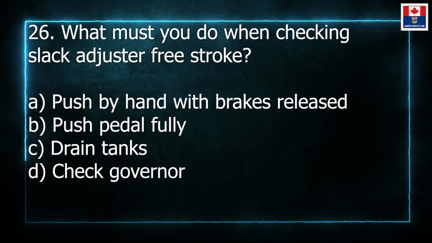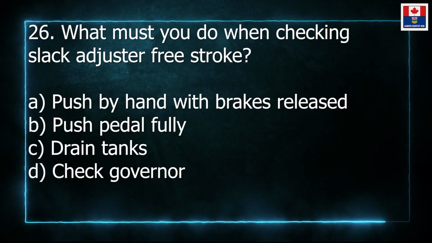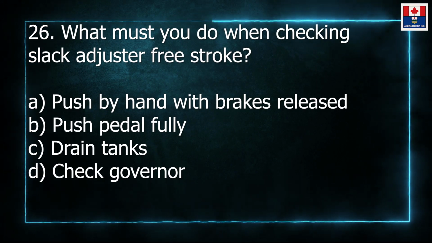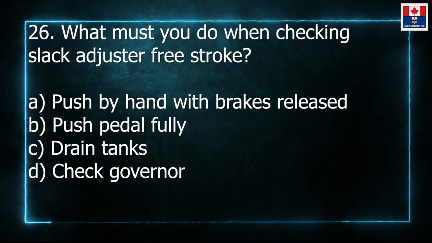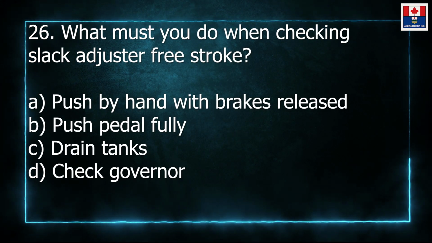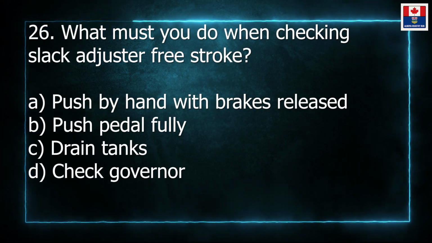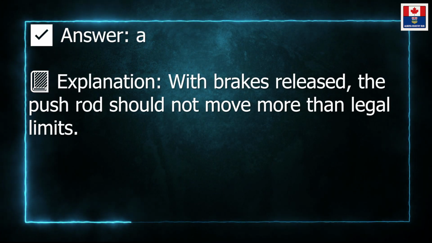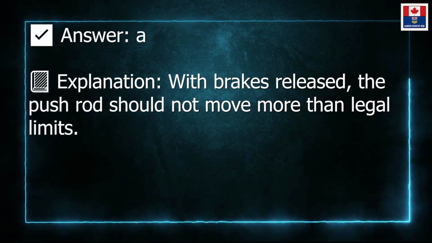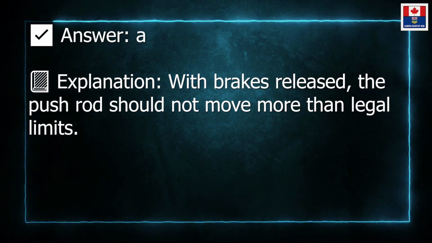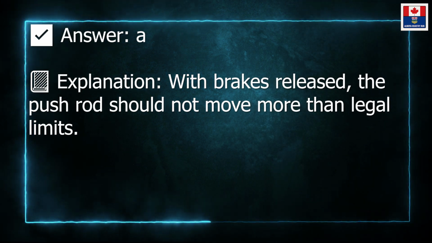26. What must you do when checking slack adjuster free stroke? A. Push by hand with brakes released. B. Push pedal fully. C. Drain tanks. D. Check governor. Answer: A. Explanation: with brakes released, the push rod should not move more than legal limits.